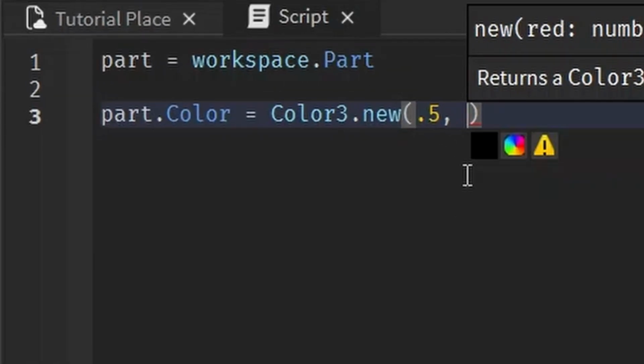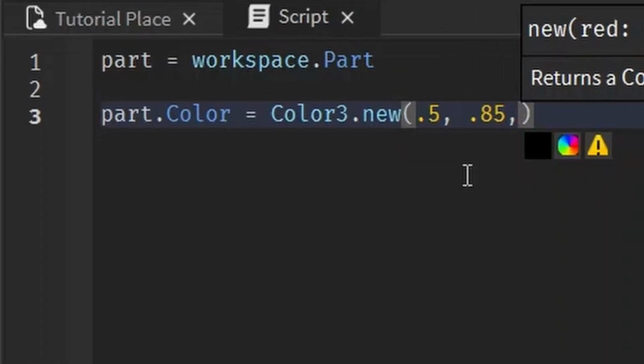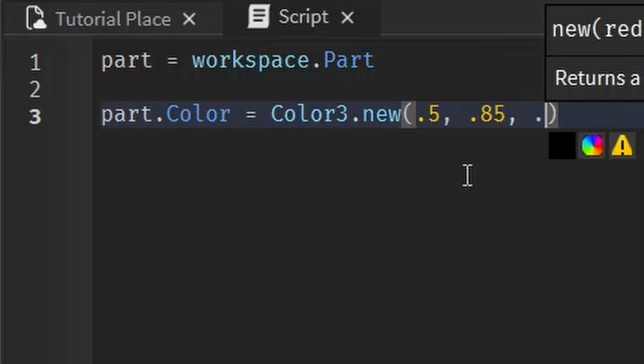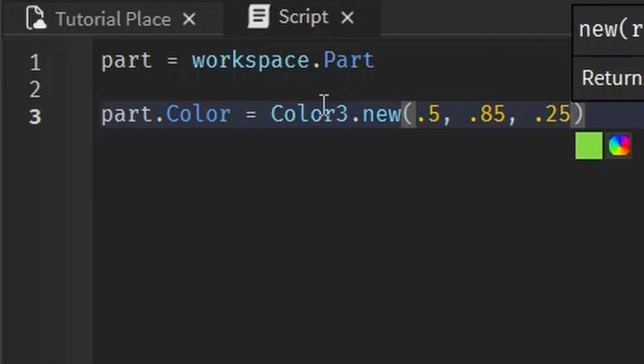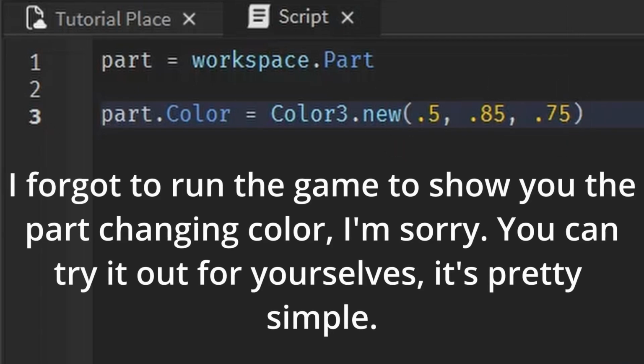Let's put a lot of green in there, and just a little bit of blue. And now we have this color. Actually, let's put some more blue in there. There we go. And that is one way to change the color. Even if it's not a basic data type like we showed you before, you can still easily change it.